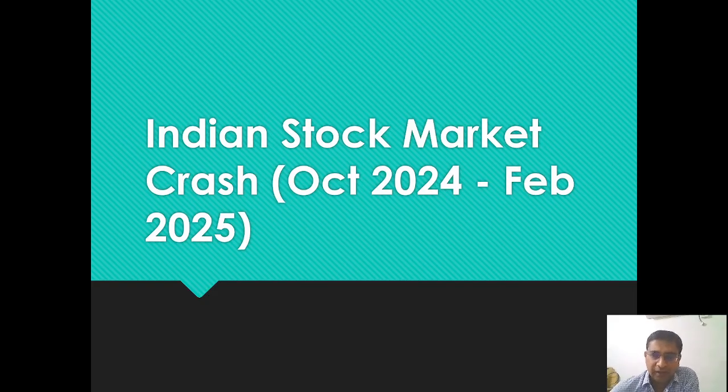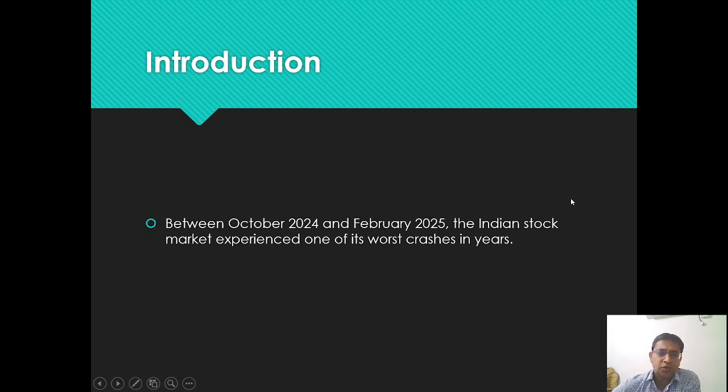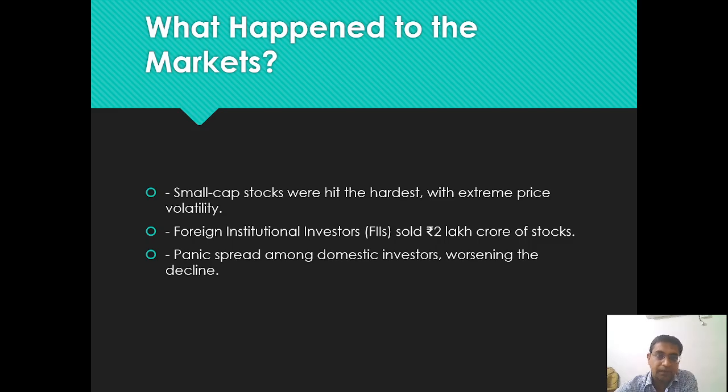Indian stock market crash. Between October 2024 and February 2025, the Indian stock market experienced a landslide downfall, which is also called the worst crash in the year. So what happened during that time? There might be some reasons for the crash, and there are three important ones.